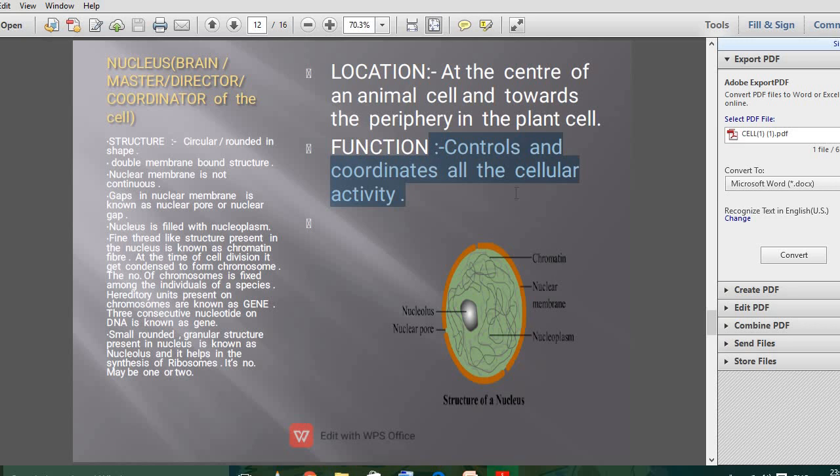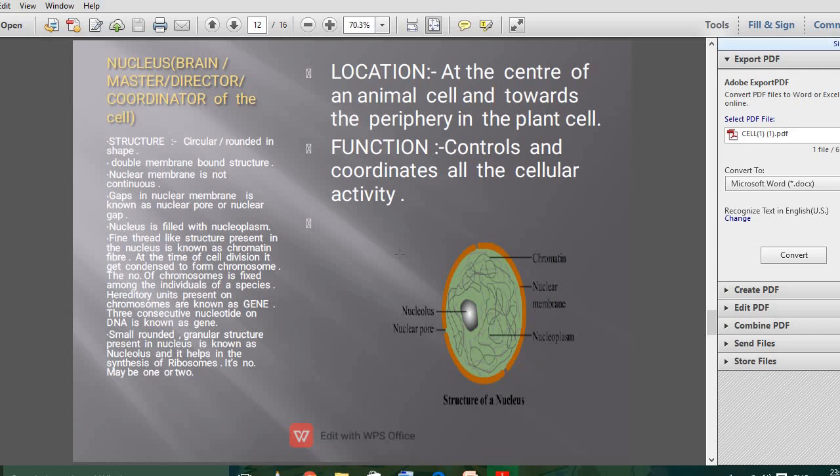On the basis of the presence or absence of the nucleus, there are two types of cells, that is, prokaryotic cell and eukaryotic cell. In the next video, you will understand the difference between the prokaryotic cell and eukaryotic cell. Pro means primitive, karyon means nucleus. So a cell devoid of a nucleus is known as a prokaryotic cell.